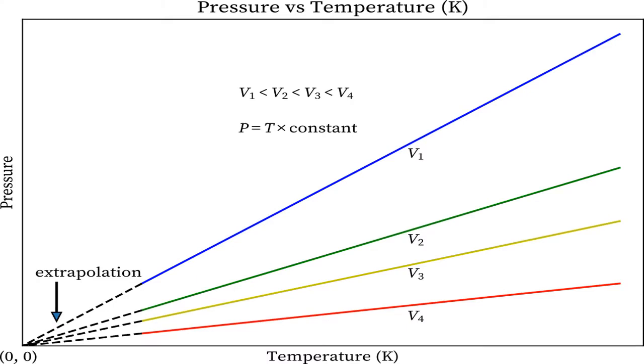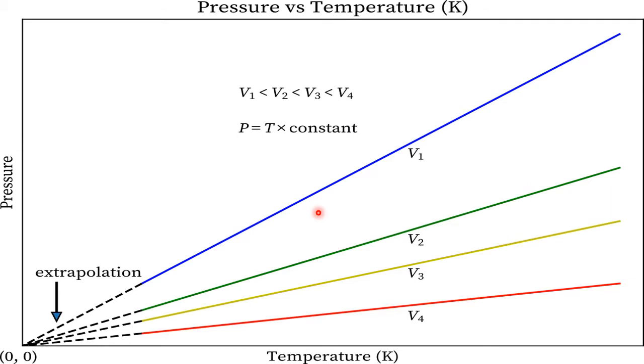Now this is the graphical representation of Gay-Lussac's law. It is a graph between pressure and temperature. Because it is a direct relation, naturally we get a straight line at different volumes, where V1 is less than V2, V3 and V4, and this relation is maintained throughout the graphical representation.